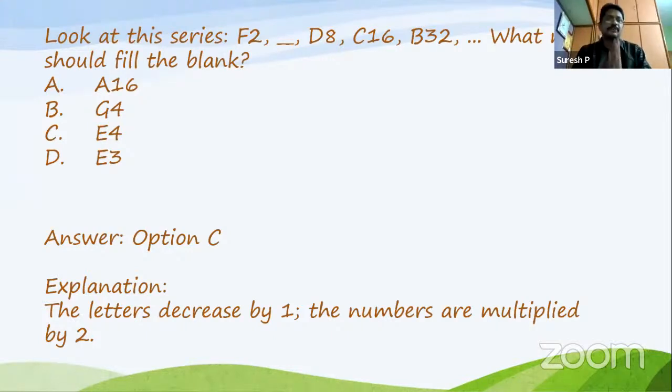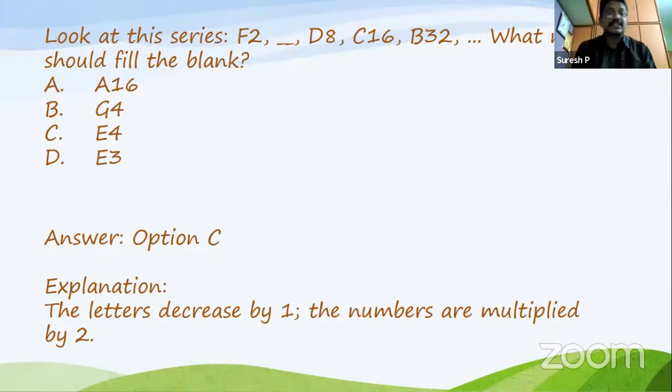Now we have to observe it. The letters are in reverse alphabetical order. So F, E, D, C, B, A should come, correct? Okay, so it's very clear.